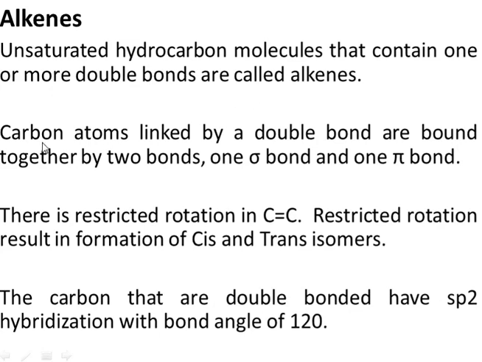The carbons which are linked by carbon-carbon double bond are bound together by two bonds. One bond is sigma and the other bond is pi. Also, whenever there is a double bond between carbon and carbon, there is restricted rotation between carbon and carbon. So there is no free rotation around this carbon-carbon bond. As a result of this restricted rotation, we get cis and trans isomers, right? The hybridization of the carbon which is doubly bonded is sp2, and the bond angle is 120 degrees for alkenes.